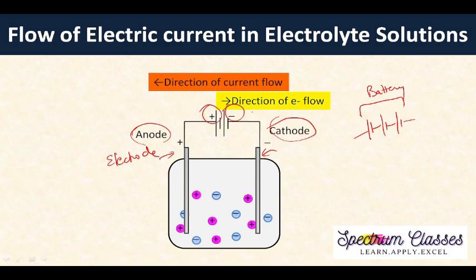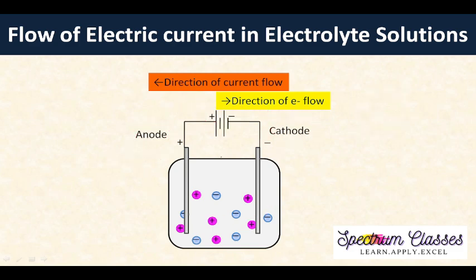So the direction of flow of electrons is from the minus side. This is the minus side, right? This is the whole circuit, right? So here is the direction of flow of electrons, and opposite to this is the direction of flow of current, from plus to minus, high potential to low potential, right?